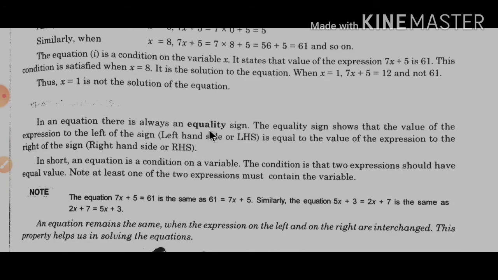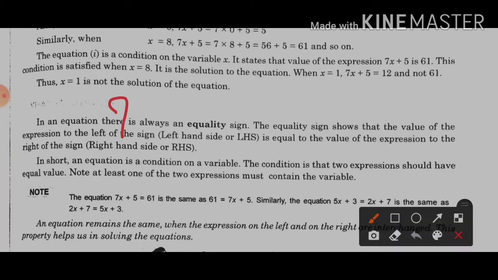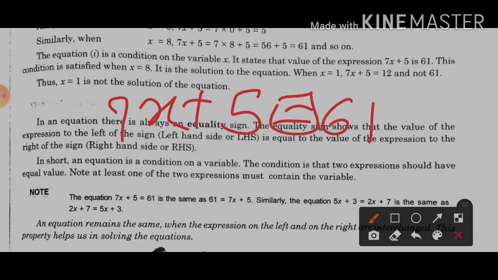In an equation, what is the meaning of the equal sign? There is always an equality sign. Equation means it has an equal sign. The equality sign shows that the value of the expression to the left of the sign, the LHS, is equal to the RHS. Let us see one equation: 7x plus 5 is equal to 61. This is known as an equation here.